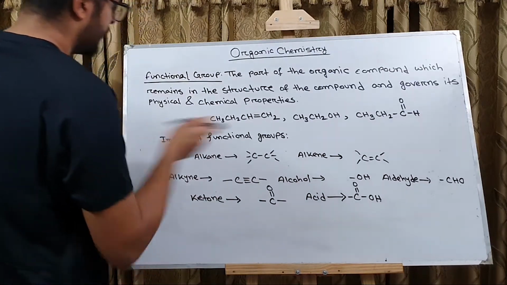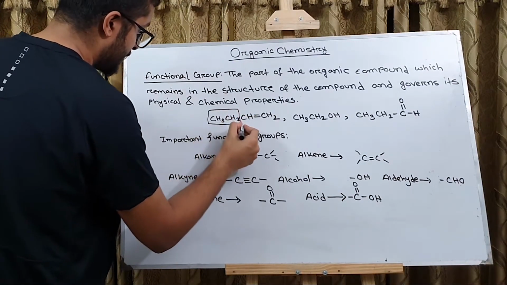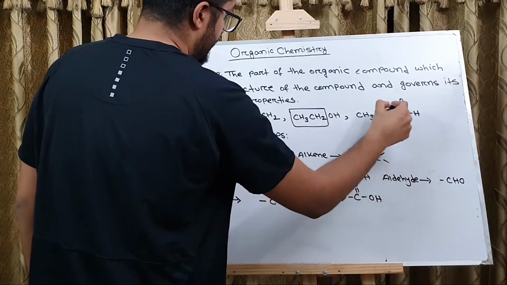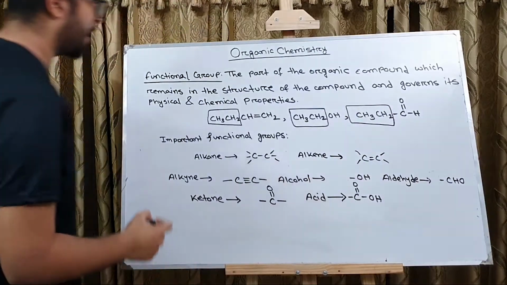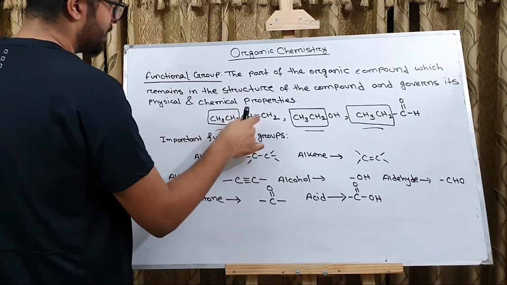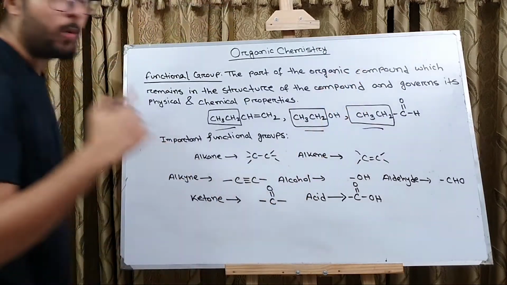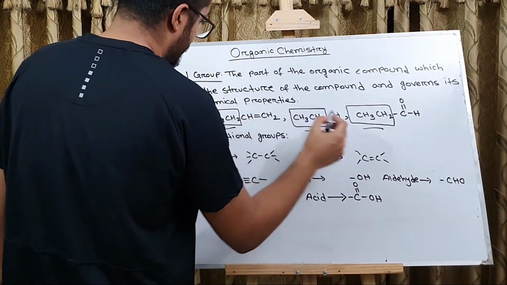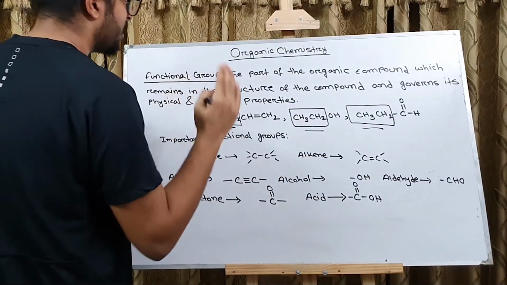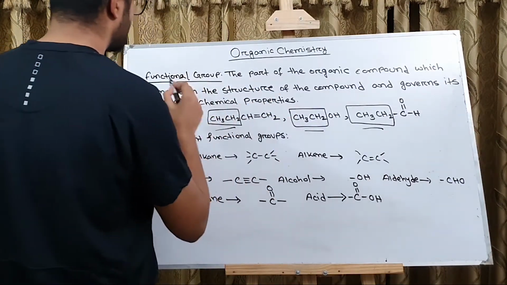For example, in these 3 compounds, we have this structure in common, that is CH3CH2. This is an alkyl group. Here we also have CH3CH2. In this case, we also have the CH3CH2 part. But in spite of having these common parts, this compound is an alkene, this one is an alcohol, and this one is an aldehyde. Why? Just because of having separate functional groups. As the definition states, the part of the organic compound which remains in the structure of the compound and governs its physical and chemical properties is called a functional group.